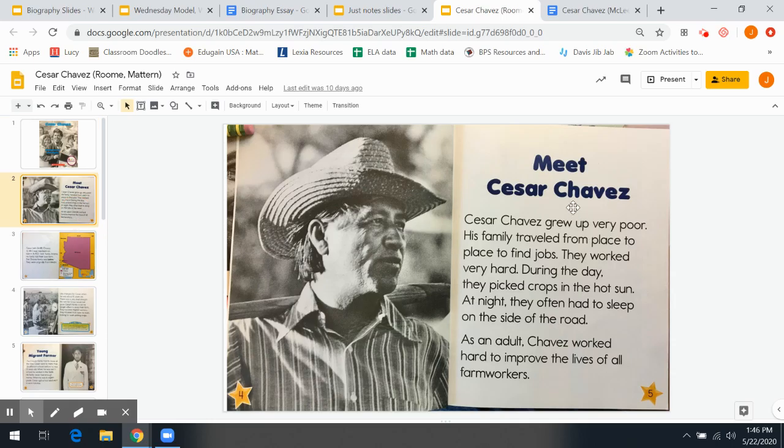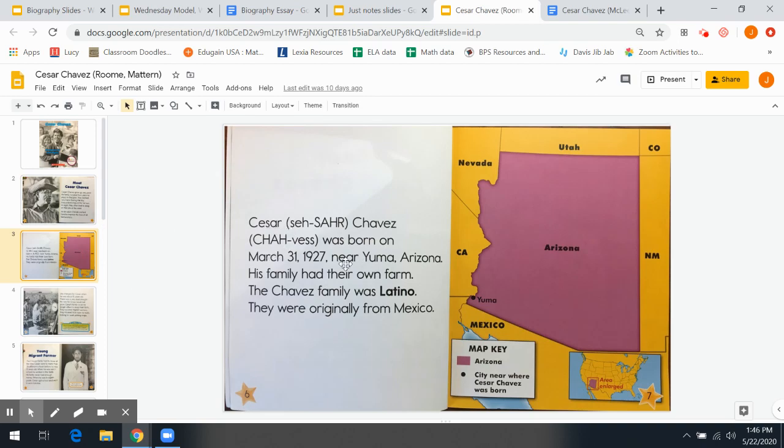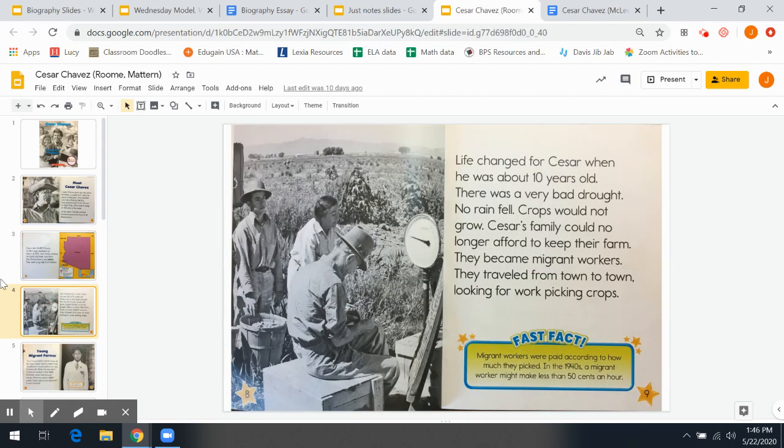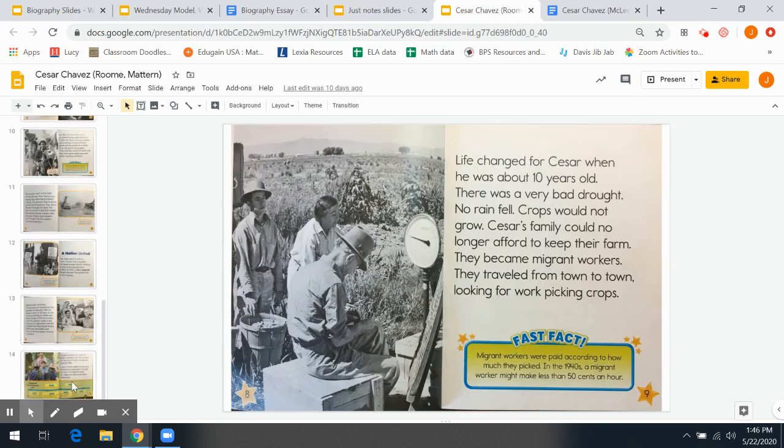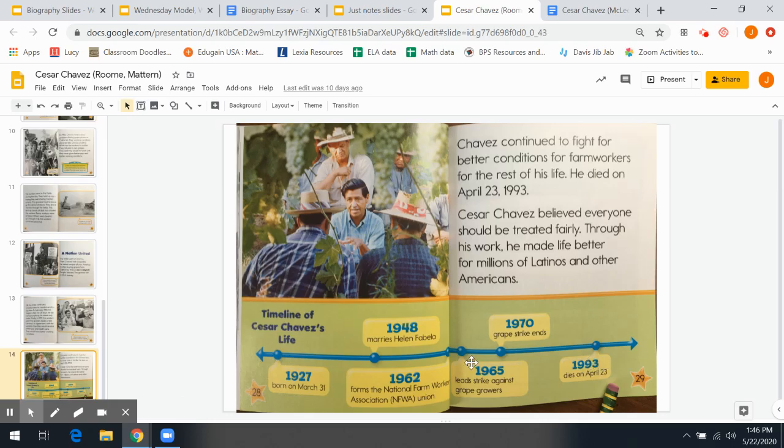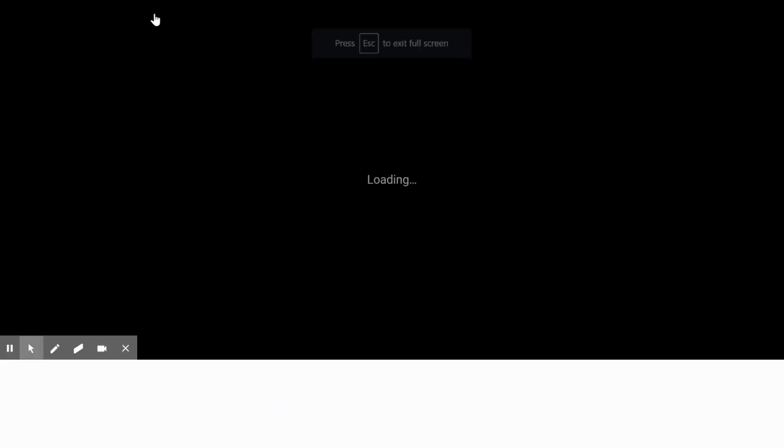So here we have the introduction. This is that same structure, talking about his greatest accomplishment, giving a little bit of background info, and then it goes back and starts at his birthday when he was born as the first thing in the timeline of the book. Some of the books that you read may also have a timeline at the end, which can be really helpful to sequencing your notes.